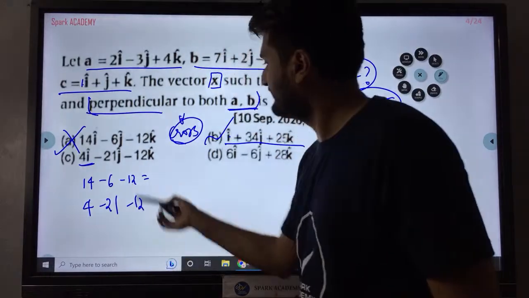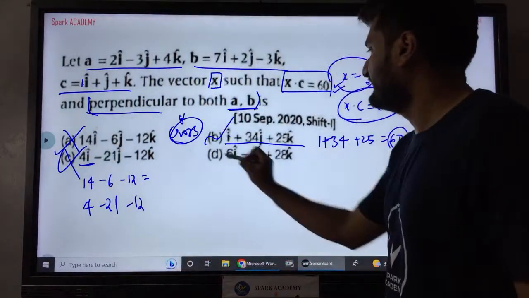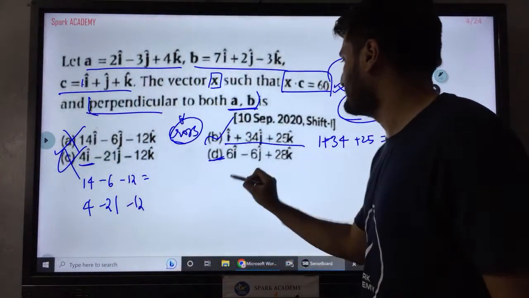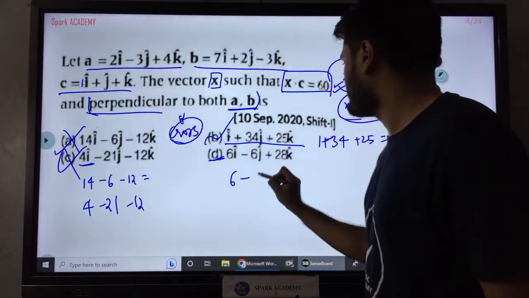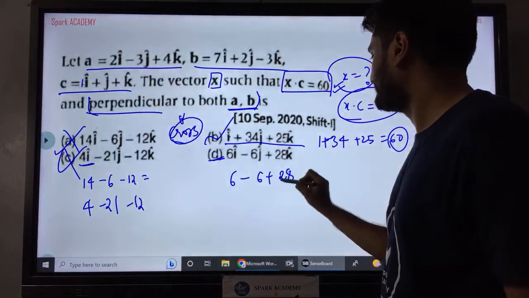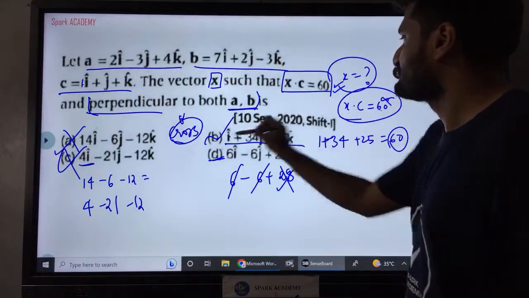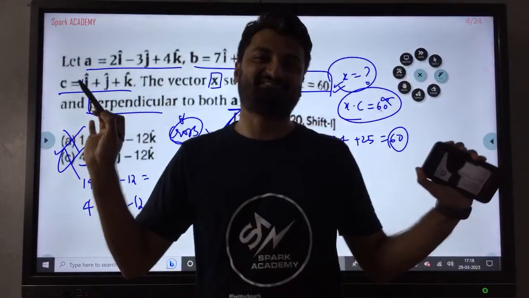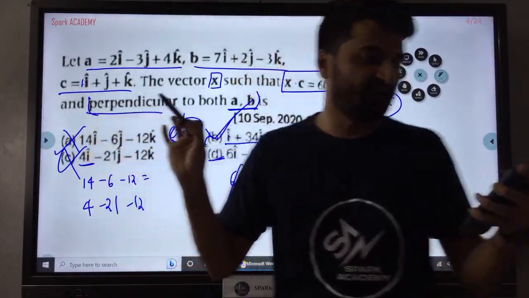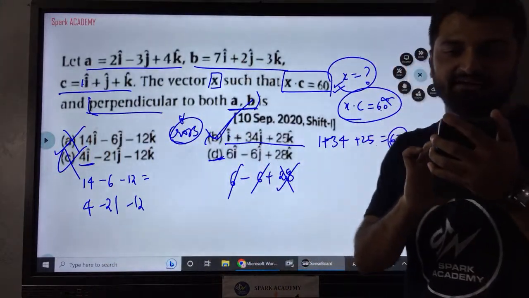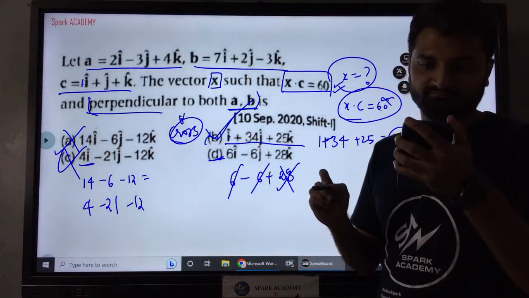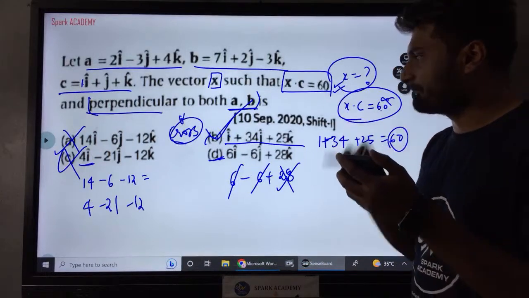Minus 12 into 1, minus 12. Again not possible. And the final last option: 6 into 1, 6, minus 6, plus 28, again not possible. So the second option is directly the answer. All we are doing is just verifying the condition. We are verifying the dot product.